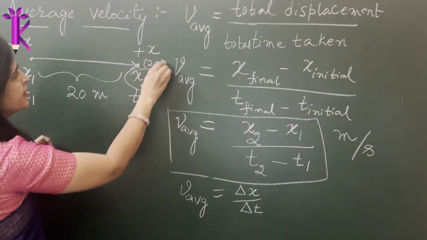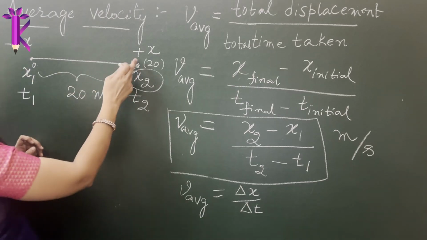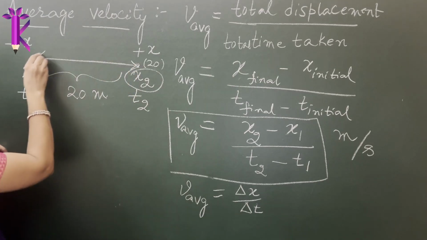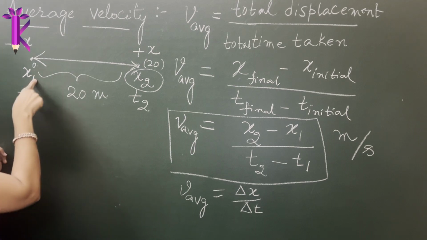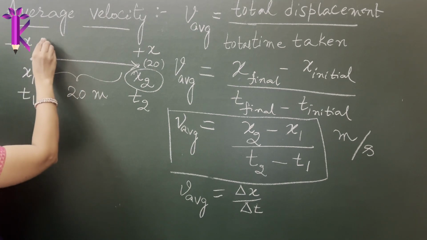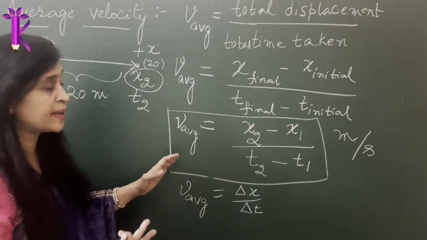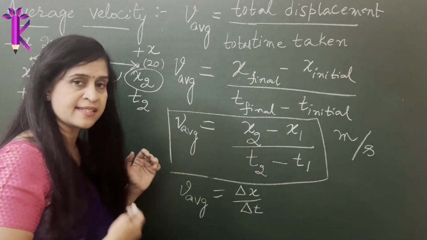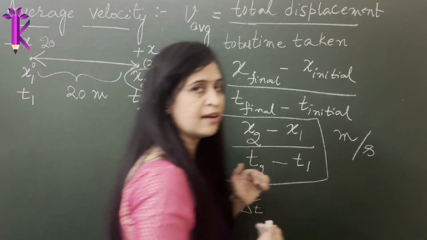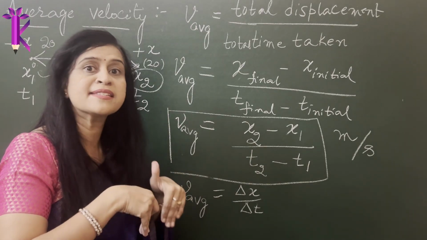This value is 20. So the initial position was 0, but now the object travels back in the negative x direction. So what will the final position be again? The final position again here will be 20. So what will be the net displacement of the object? It is like I started from here, I covered this distance, I came back. So I am at the same place.